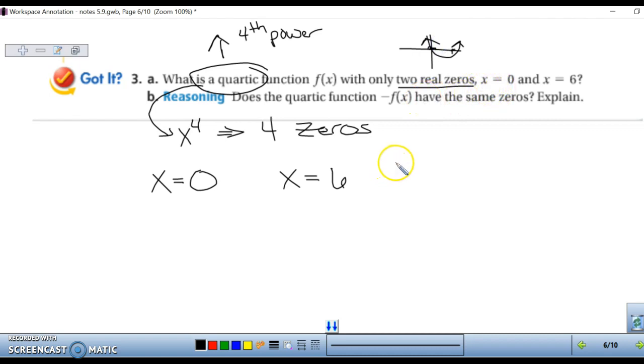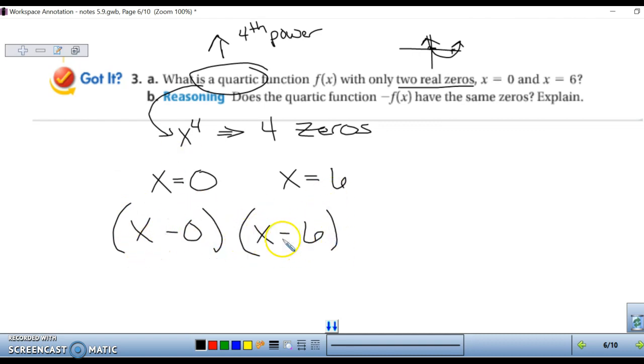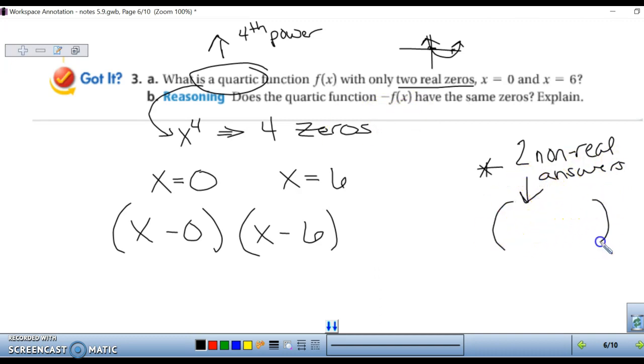So what you are going to do, first let's put these into factors. So x minus 0, x minus 6. Remember we flip the sign when we go to factored form. And then because we have 2 non-real answers, we're going to plug in a factor that would give us non-real answers. And the easiest factor to use is x squared plus 1. I'll show you real fast how that'll give you a non-real answer.